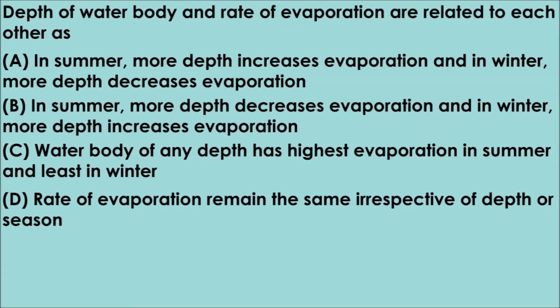Question 19. Depth of water body and rate of evaporation are related to each other as option A, in summer more depth increases evaporation and in winter more depth decreases evaporation. Option B, in summer more depth decreases evaporation and in winter more depth increases evaporation. Option C, water body of any depth has highest evaporation in summer and least evaporation in winter. Option D, rate of evaporation remains the same irrespective of depth or season. The correct answer is option B, in summer more depth decreases evaporation and in winter more depth increases evaporation.